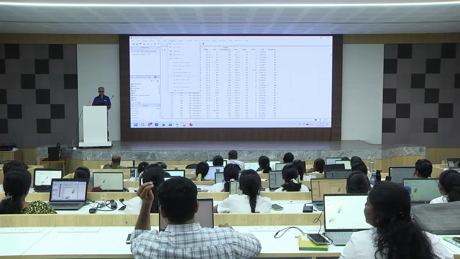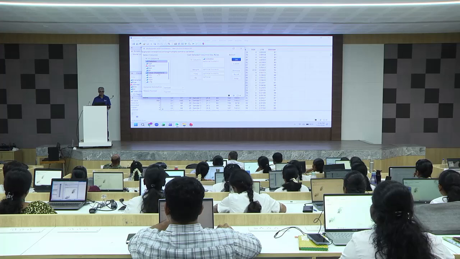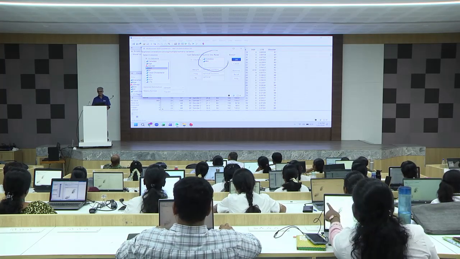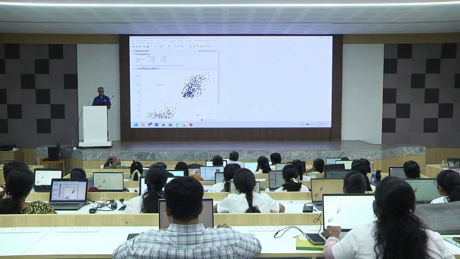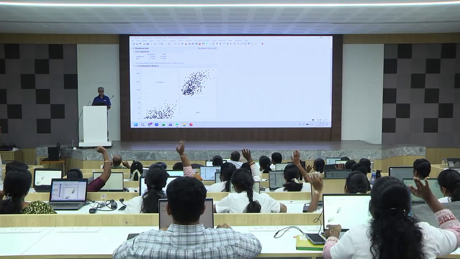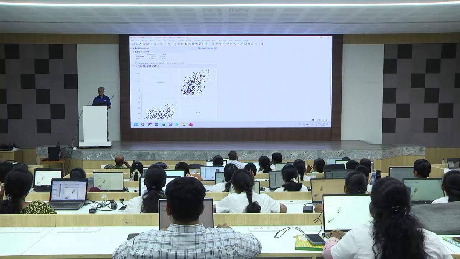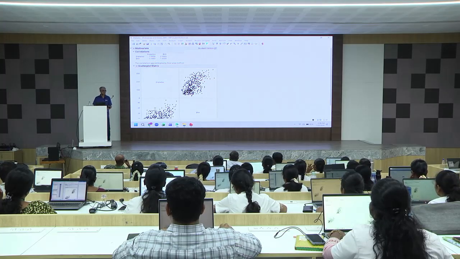Analyze, multivariate methods, multivariate. Diabetes goes to Y columns, BMI also goes to Y columns. Two columns I am looking at. Okay, and then click OK. How many of you got this? This is a mirror image. Diabetes with diabetes is 1, BMI with BMI is 1. You don't consider that. With diabetes and BMI, what is the correlation? Point five eight. That means positive correlation.